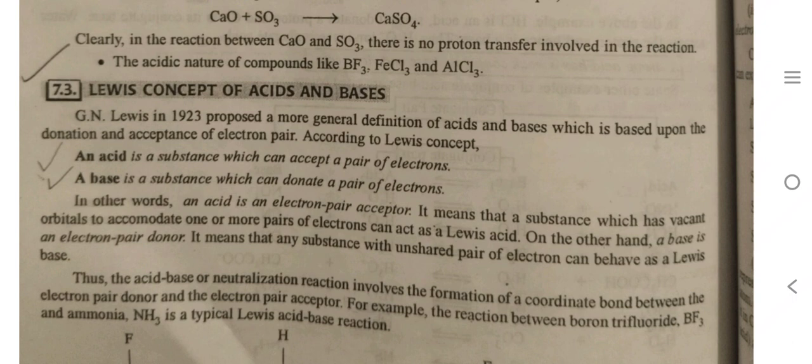It means that a substance which has a vacant orbital to accommodate one or more pairs of electrons can act as a Lewis acid. On the other hand, a base is an electron pair donor. It means that any substance which has an unshared pair of electrons can behave as a Lewis base. Thus, the acid-base or neutralization reaction involves the formation of a coordinate bond between the electron pair donor and the electron pair acceptor. For example, the reaction between boron trifluoride BF3 and ammonia NH3 is a typical Lewis acid-base reaction.